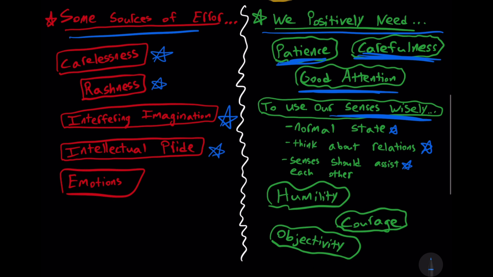And one thing we positively need, therefore, is humility. That's a big one. We all make errors. We all make mistakes. There's always someone much smarter than we are. And there's always so much more to learn. We need humility. We have to recognize that we err. We should also recognize that we probably have some propositions in our head that are false. We need others to help us and to correct us. And the thing about humility is that it should allow us to be more open to the world around us, to learn from others and to learn from experience and to learn from data. So humility is extremely important.